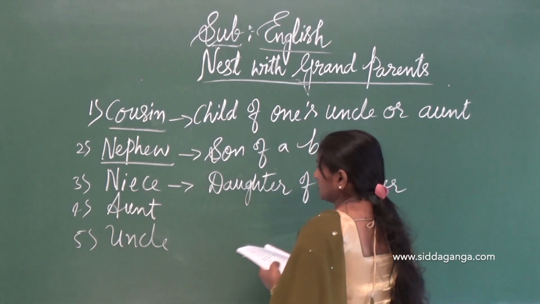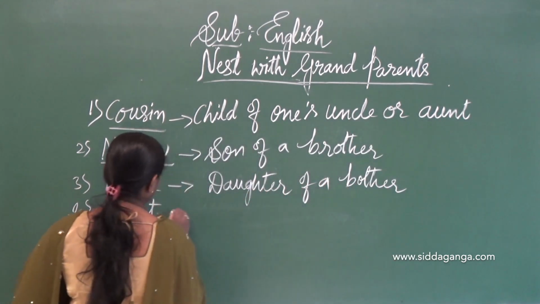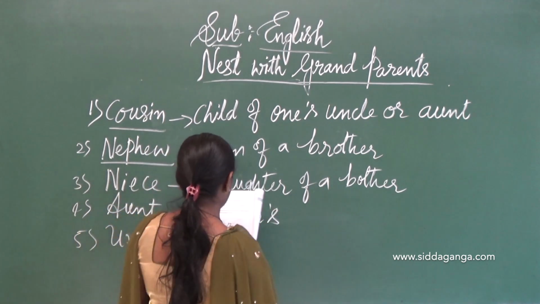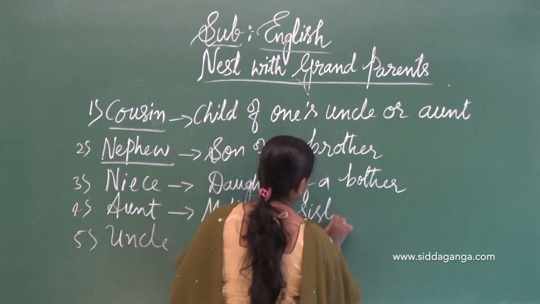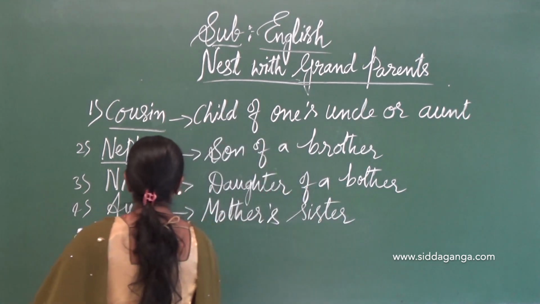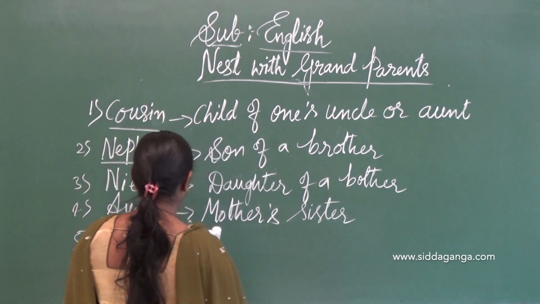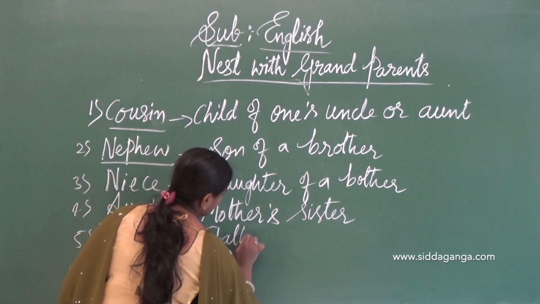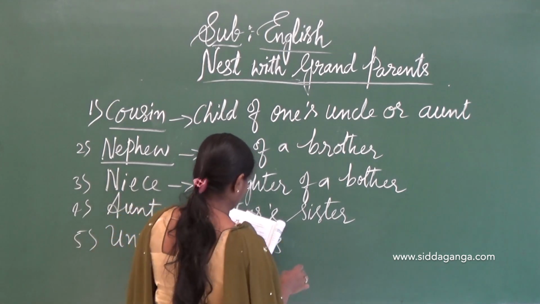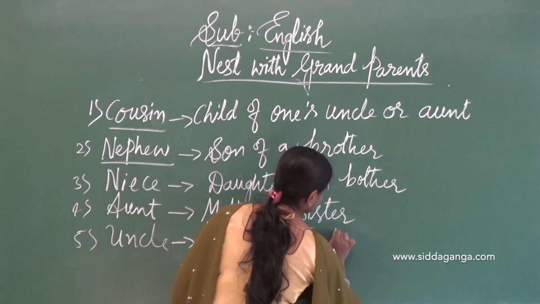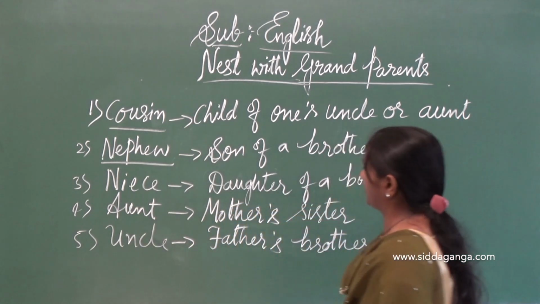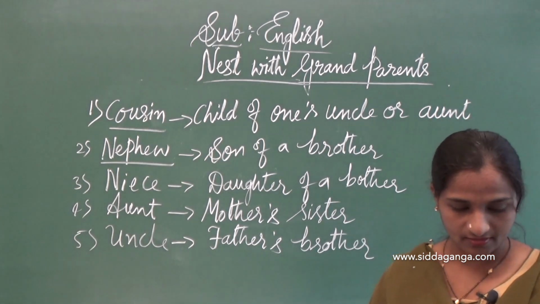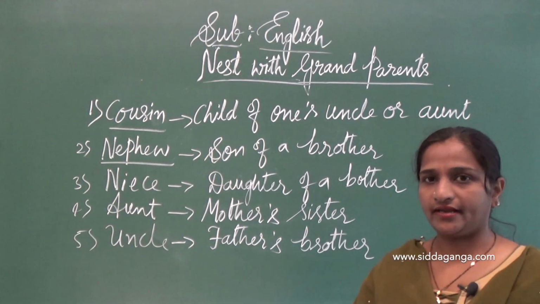Aunt, mother's sister. For mother's sister we call aunt. So uncle, father's brother. Father's brother. Understanding? You have to write. Blanks are given, children, you have to fill those blanks with a pencil. So next, write it down.